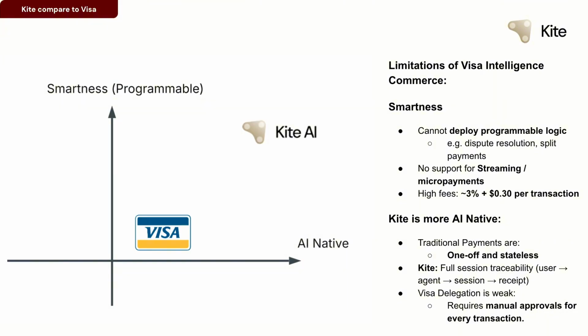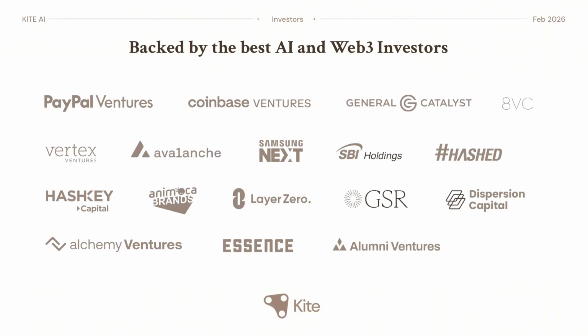More importantly, whatever I do is actually delegation first. You may have multiple steps. For example, you may say, let my agent research Bryan Johnson's Don't Die Pack and buy this for me. I have $150. Do it. It requires maybe 100 different API calls, web search, etc., each paying like 1 cent. At the end of the day, it puts 10 plus items in your Amazon cart. But with the existing solution, you require manual approval for every single transaction if you're using a traditional payment rail. But for Kite, you can do delegation first.